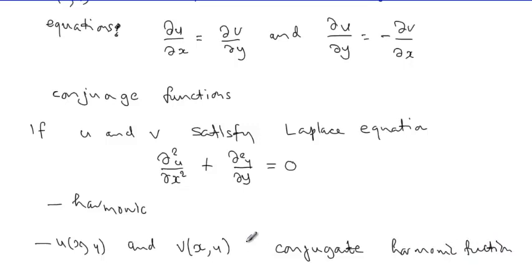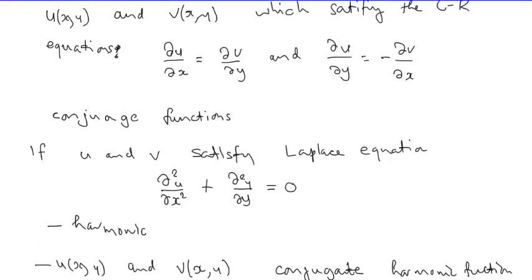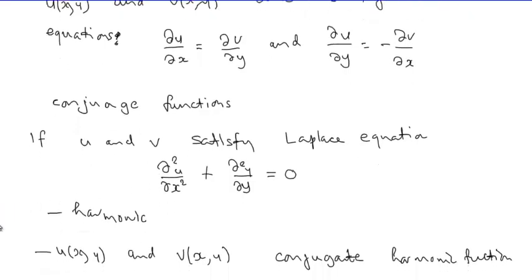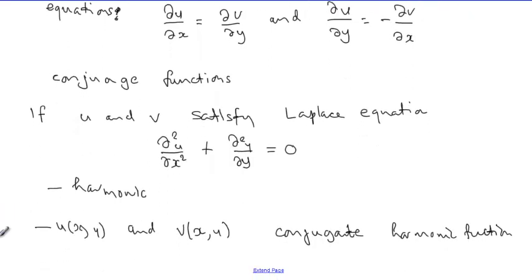I hope you note that it is possible that u and v can be harmonic without f of z being analytic. But if the functions are harmonic and f of z is analytic, then we'll call those functions conjugate harmonic functions.